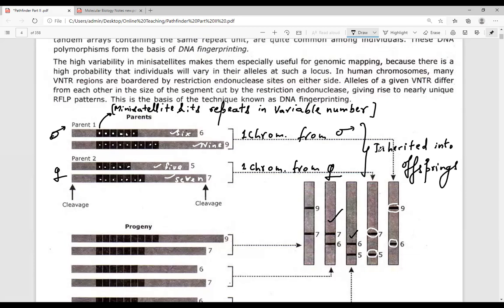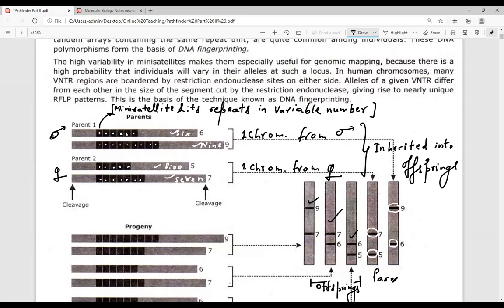Any doubt if you have, you can ask me. 7 and 9, how can 7 and 9 be possible? Yes. These are the possible combinations in the offsprings that could be produced from these parental combinations.